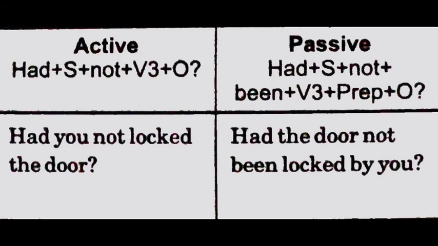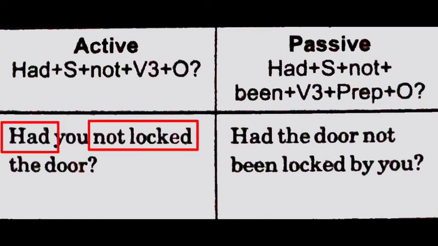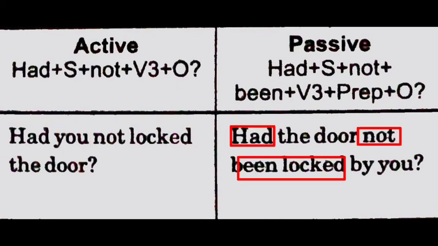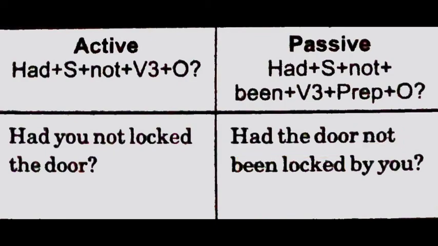Next, we have negative interrogative. Had plus subject plus not plus third form of the verb and object. It is similar to interrogative, only not is added. So in passive, it will be had plus subject plus not plus been plus third form of the verb and preposition, then object. For example, had you not locked the door? Had the door not been locked by you?